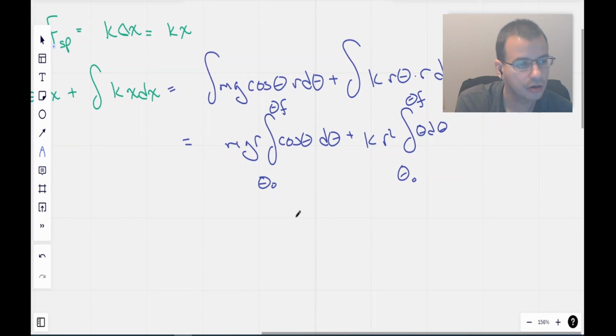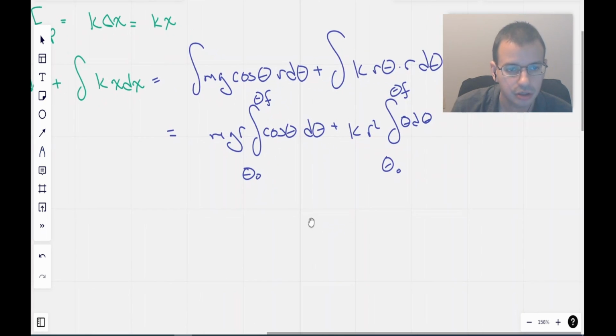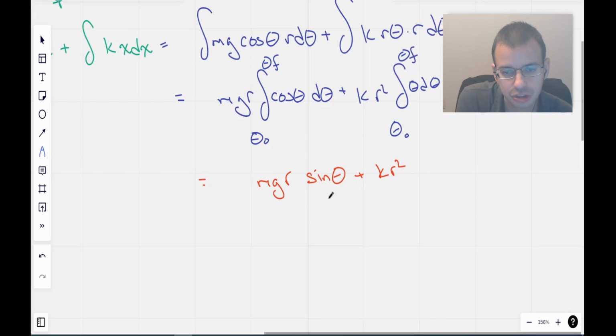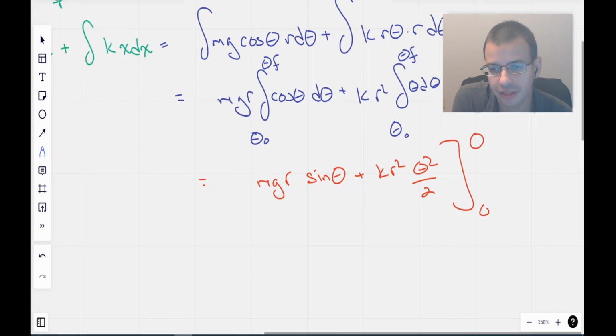All right, so yes, going to integrate these. mgr, the integral of cosine theta is positive sine of theta, plus kr squared, because those are constants, theta squared over 2, power rule. This is all going to be integrated from theta initial, which is 0, to theta final.